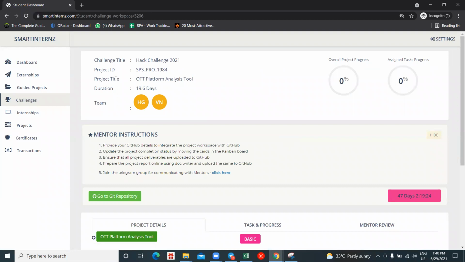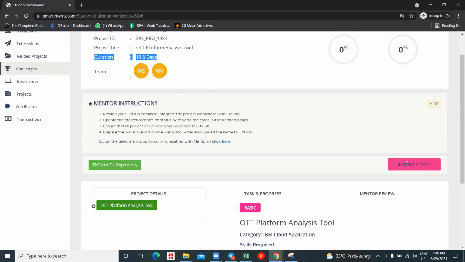Here you see you have been provided with your challenge title, project ID, project title, project IDs. Just neglect this duration. This duration is not for you, it's for other students. So your duration has been given here. You have this much time to submit the project. Here are the mentor instructions, general mentor instructions. Here you have to read this, and if you did not join the Telegram group, you can click here and join our Telegram groups.